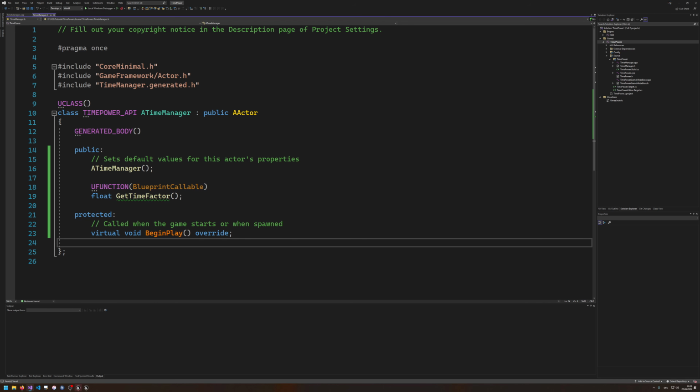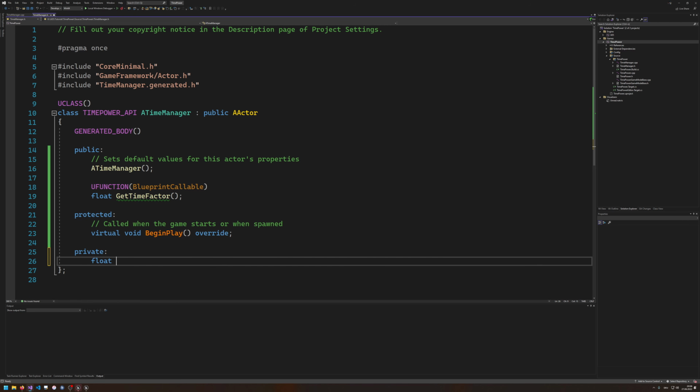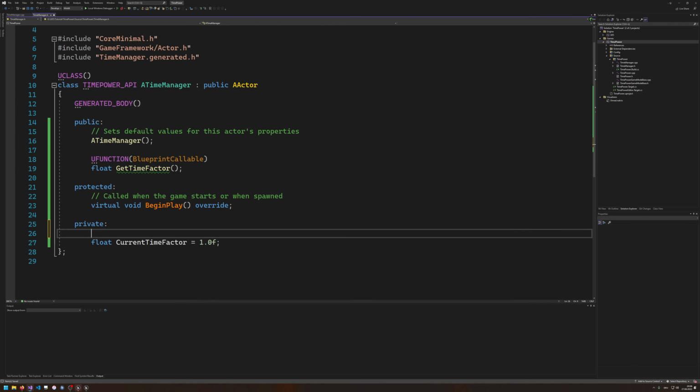So, GetTimeFactor. If we have a GetTimeFactor, we need to store this somehow. So we're going to have a float CurrentTimeFactor, set to 1, because by default I want it at 1. This is the current active factor of time.